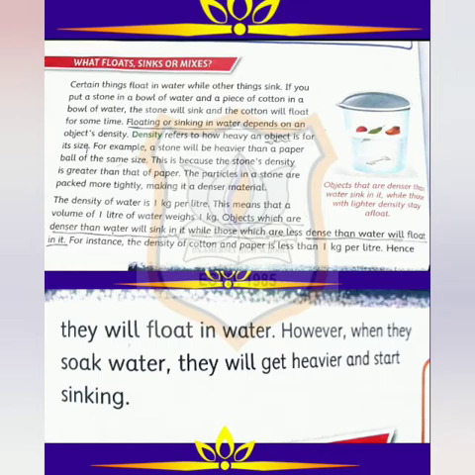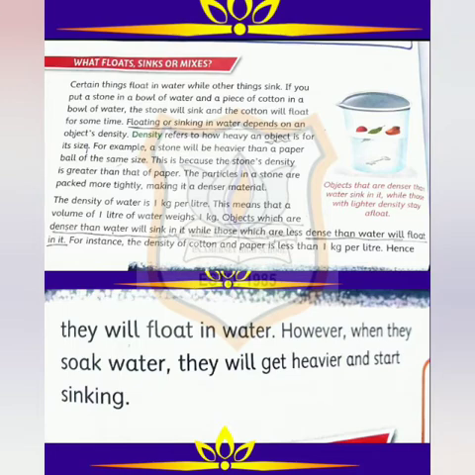So if the object is denser than water, it will sink. That means the objects which are heavier than water will sink, while those which are less dense than water will float in it.